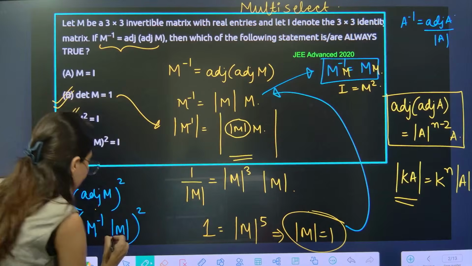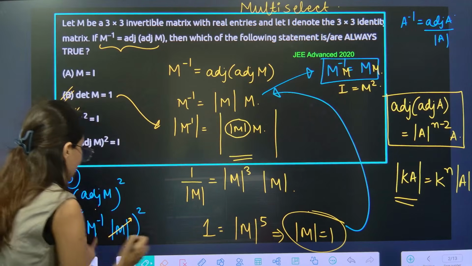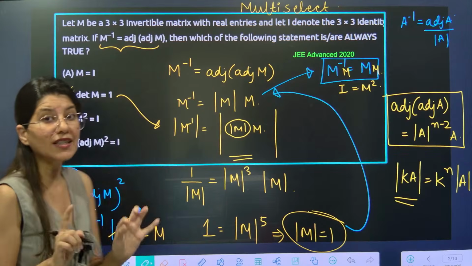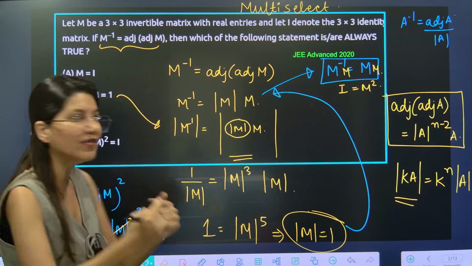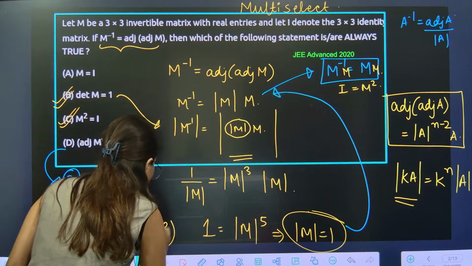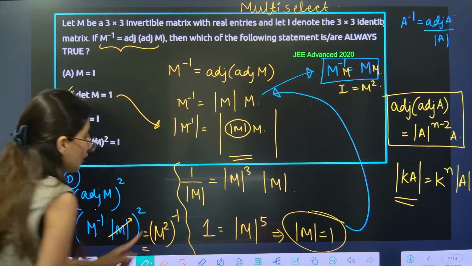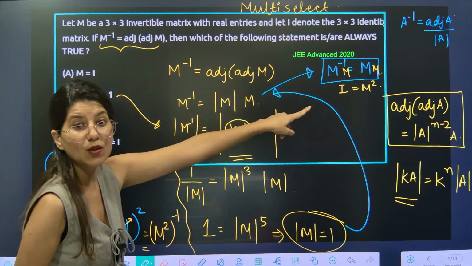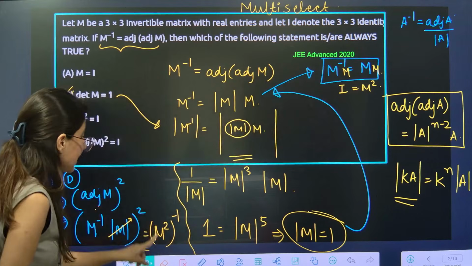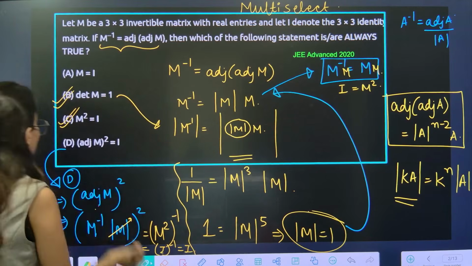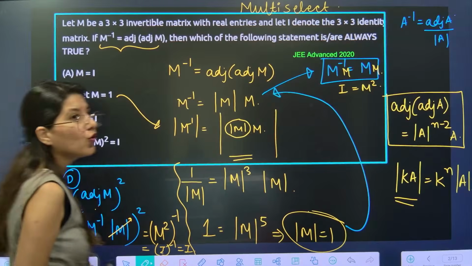Determinant M we have already calculated, this is 1. So this is M inverse whole square, right? Now using the property that inverse and power are interchangeable, this is M square inverse. Okay, M square inverse will be what? M square. Everybody, M square is I. So M square is I, and I inverse is nothing but I again. So option D is also correct.